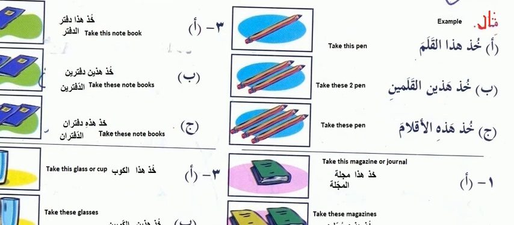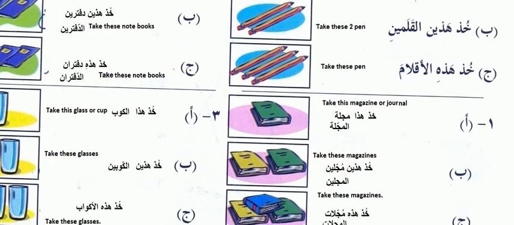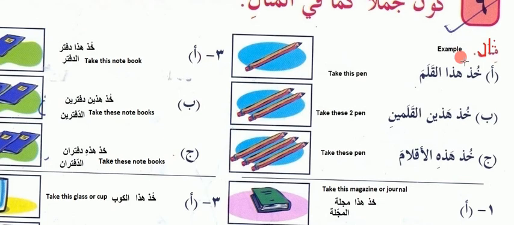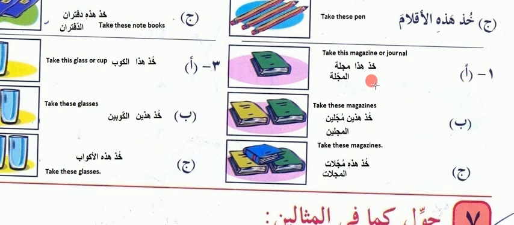So now we are going to start this exercise as they give in the example. You saw the example. Now, as you see in your book, they are giving only the image. According to the image you have to write.